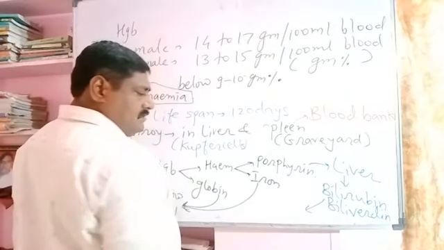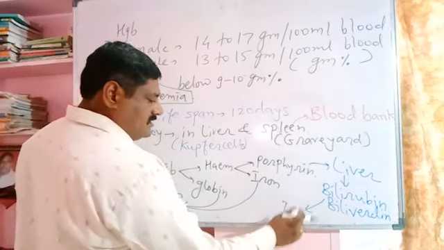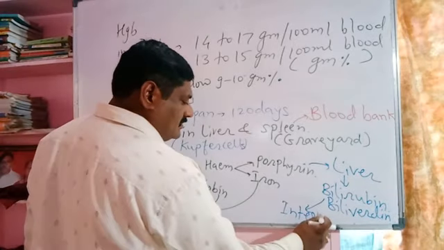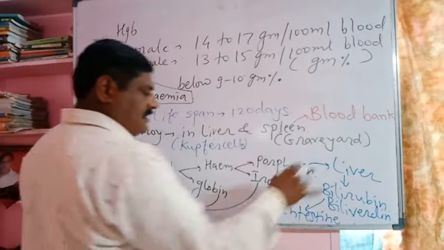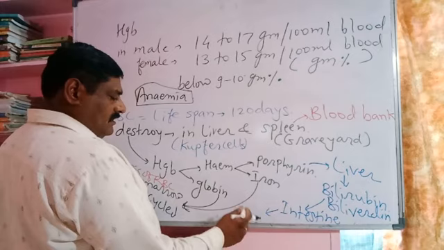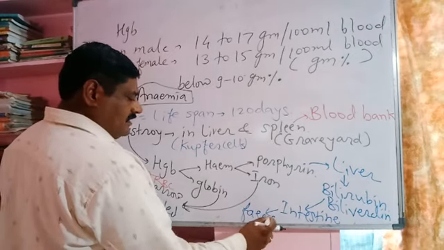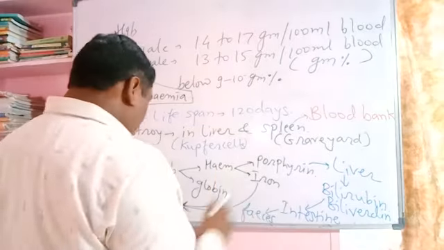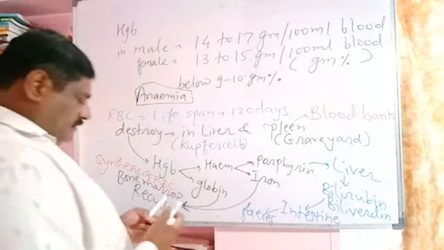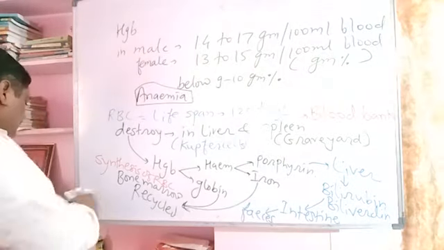Along with bile, it is released outside the body. The bile, as a digestive juice, is secreted in the intestine, and along with the fecal matter, the bile pigments bilirubin and biliverdin are removed outside as a waste material.